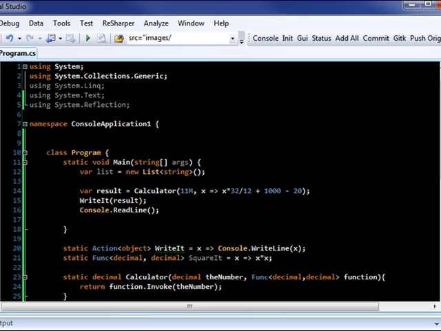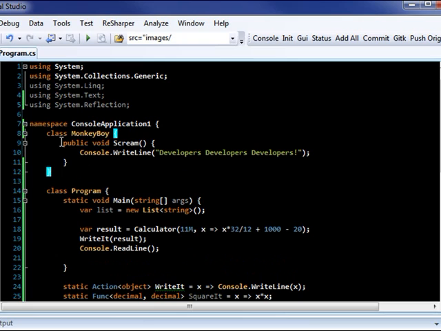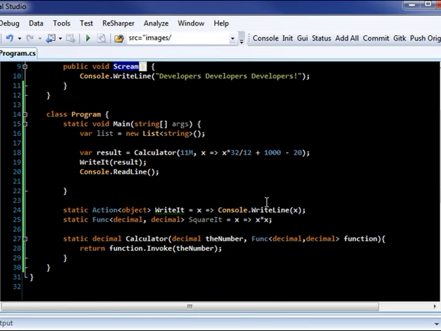Let's create a class in here, and what I'm going to do is copy and paste one that I've already declared, and oops, I'm missing a brace. There we go. And I'm going to call this class MonkeyBoy, and it's got a single method called Scream. All right, so let's use this as an argument here for something a little bit different.